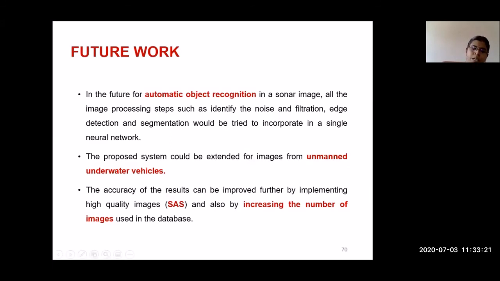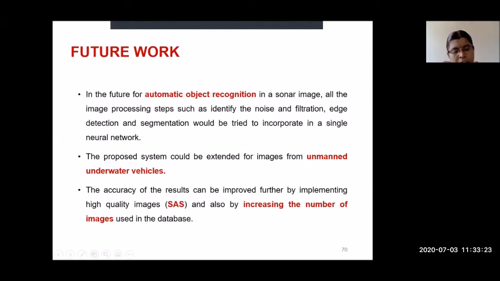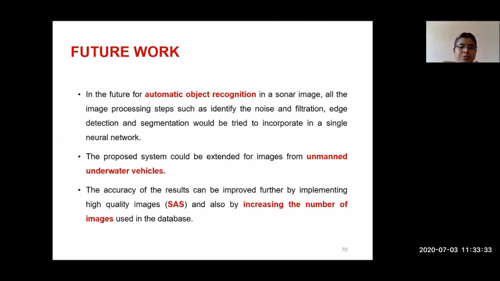If you want to increase the accuracy for all image processing applications using neural networks or artificial intelligence, the size of the database matters. If you increase the database size, automatically the accuracy of the network also increases. So how do we increase the size of the database? We have to collect more images. For the training part itself, you have to train the network with a larger number of images. Then only will the testing output give you an accurate result.